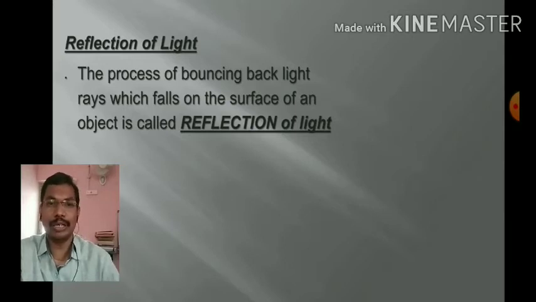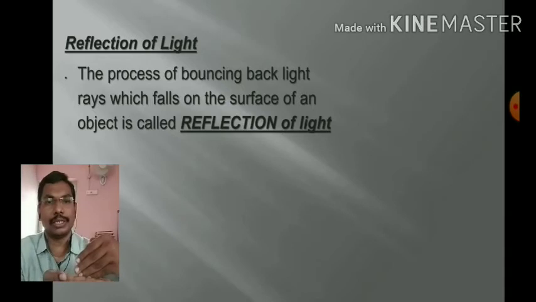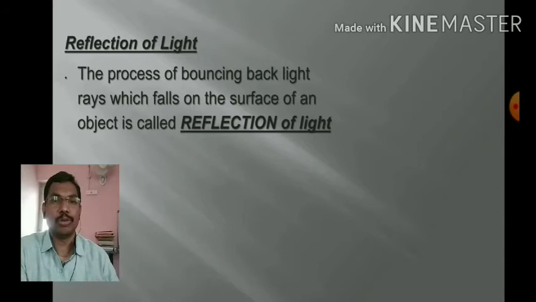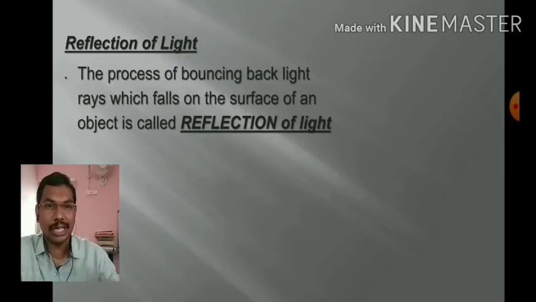If you throw it on the wall, it will get back to us, which means it bounces back. Likewise, when light rays fall on an opaque object, they will bounce back. The phenomenon of this bouncing back of light rays when they strike a surface is known as reflection of light.